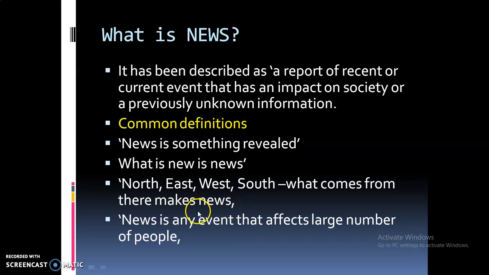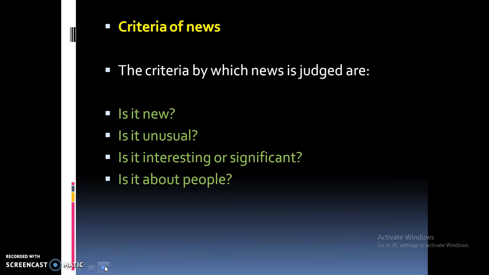The next definition is: news is any event that affects a large number of people. This is the most popular definition. As we know, many incidents or events occur every day across the globe, but most of them do not become news the next day. Why? What is the reason?